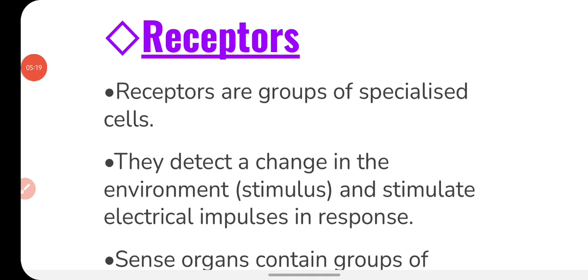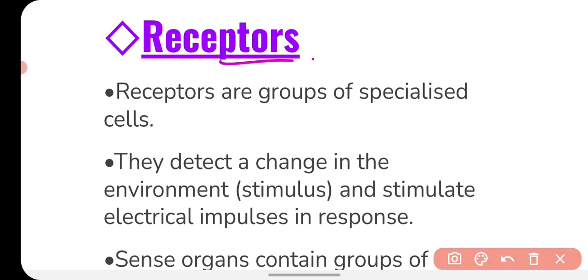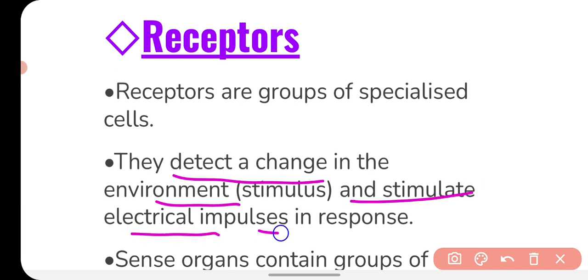So how does your body know the changes occurring outside or inside your body? The answer is the presence of receptors. Receptors are a group of specialized cells, and these cells are very specialized to detect a change in the environment and stimulate electrical impulses in response.